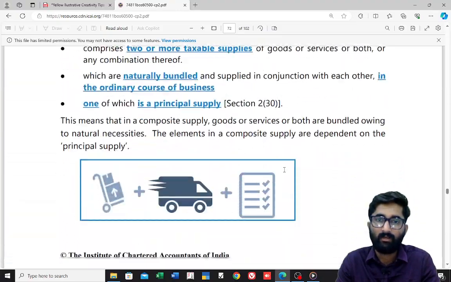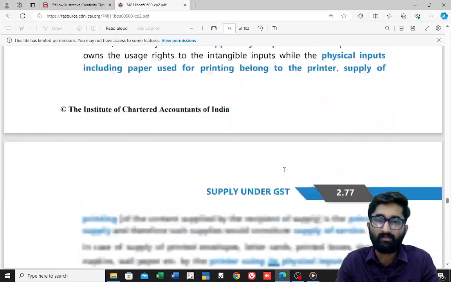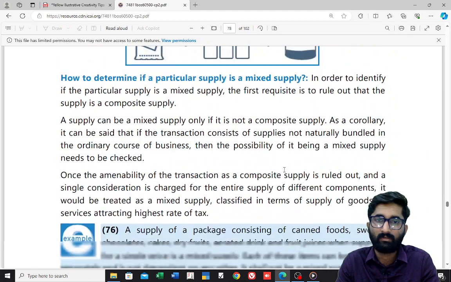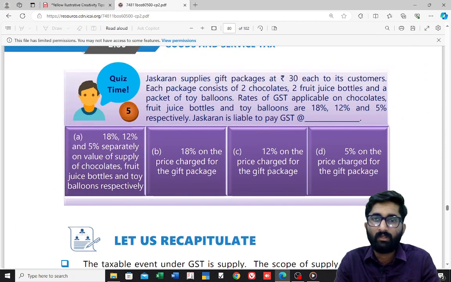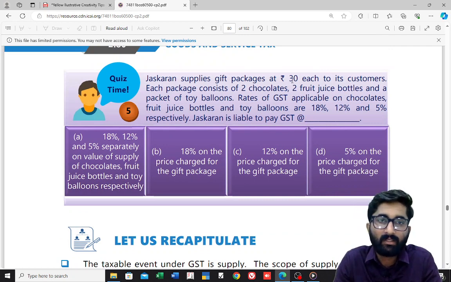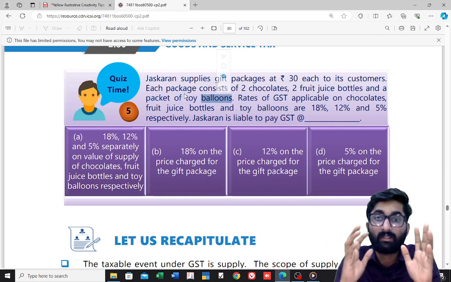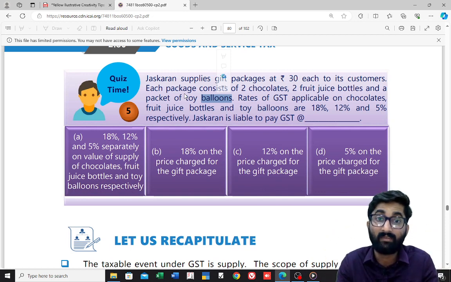Last one, 5. There are 5 quiz questions in this chapter. 5th quiz question is somewhere here. Jaskaran supplies gift package at 30 each to its customers. Each package consists of 2 chocolates, 2 fruit juice bottles and a packet of toy balloons. What is this? In packages it is mixed supply, not composite, because it can be sold separately and it is given in a package.